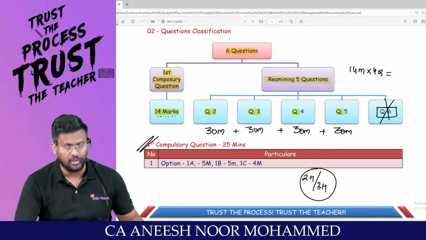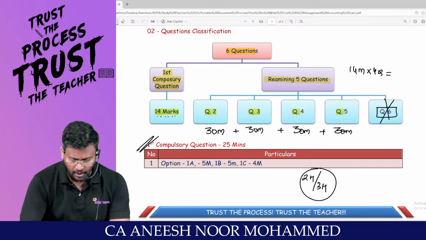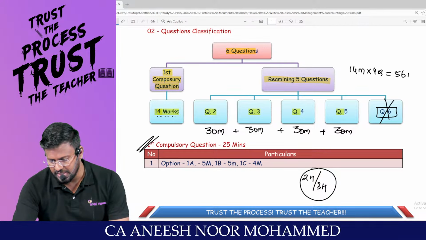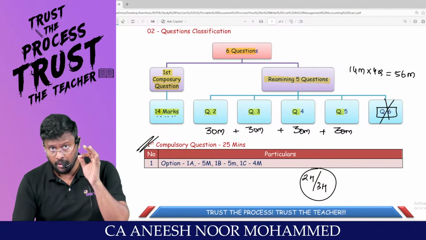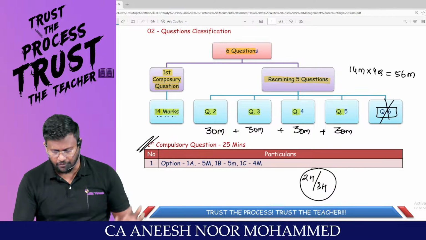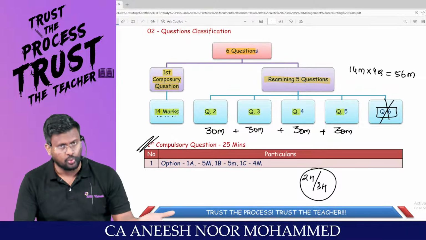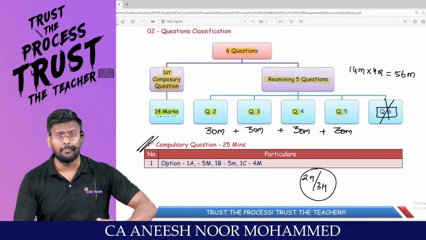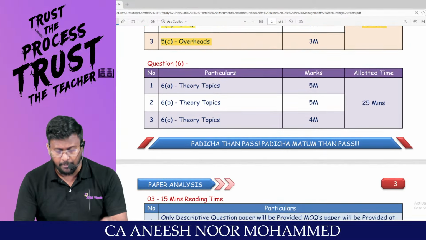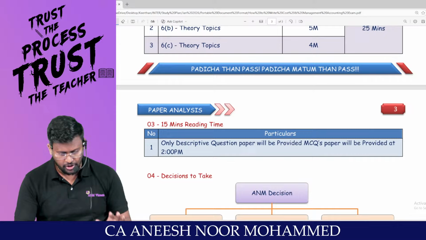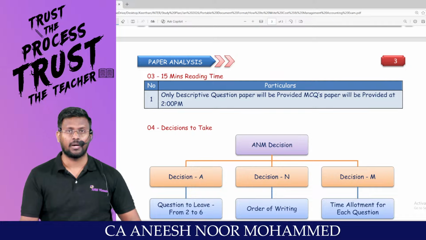Into 4 questions, 14 into 4 comes to 56 marks, which is the total we will be able to write in 2 hours out of 3 hours. Still we have the MCQ. Still we have the first compulsory question. That means if you don't plan properly, time won't be sufficient. How to plan? That's what I'm coming up with in this video.